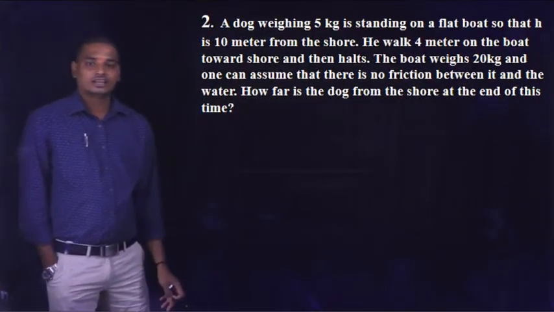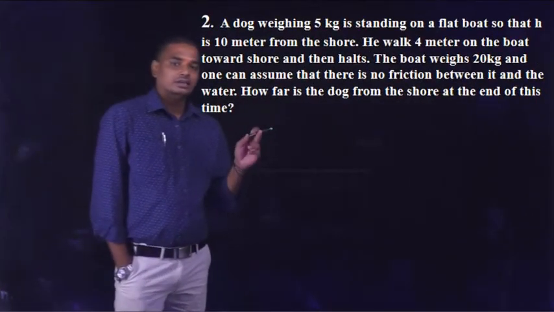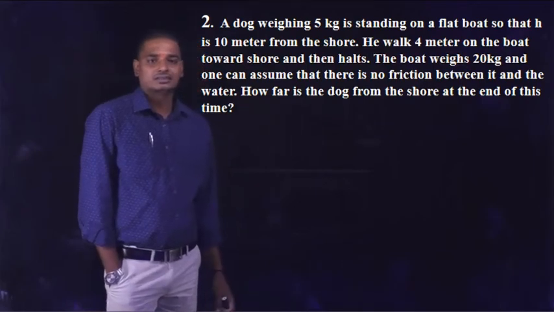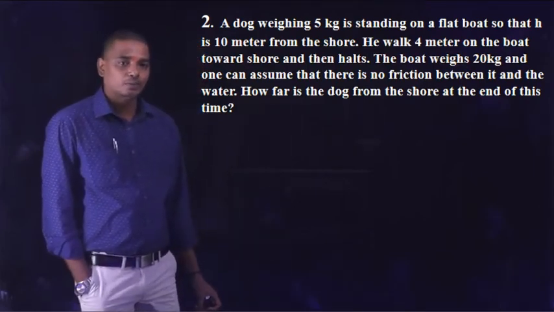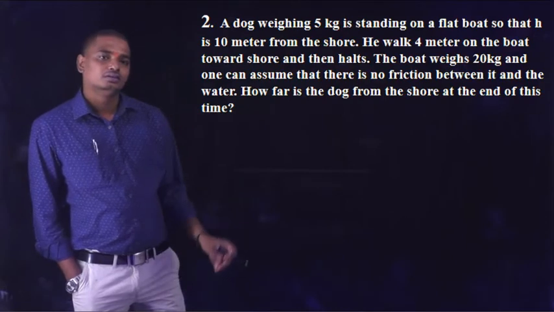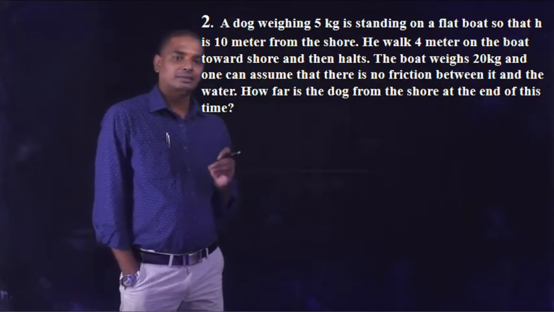Okay, students, now let us move on to the next question. A dog weighing 5 kgs is standing on a flat board so that it is 10 meters away from the shore.